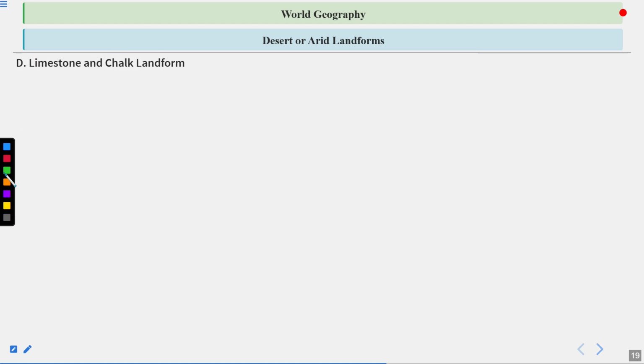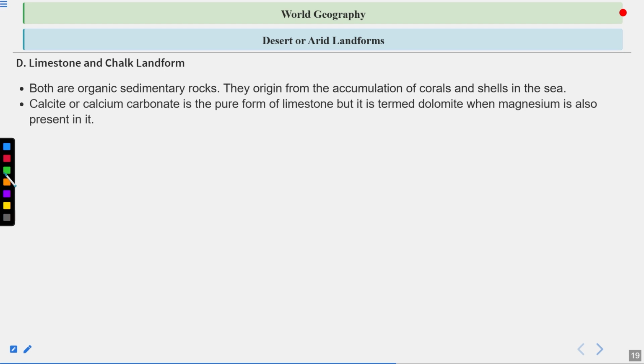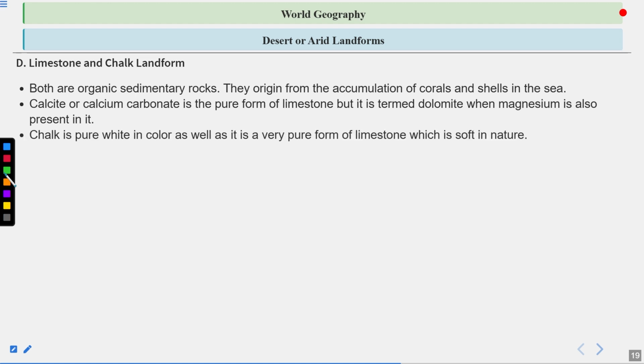Now let's talk about the limestone and chalk landform, and they are also called a type of karst topography. So both are organic sedimentary rocks. They originate from the accumulation of corals and shells in the sea. Calcite or calcium carbonate is the pure form of limestone, but it is termed dolomite when magnesium is also present in it. Chalk is pure white in color, as well as it is a very pure form of limestone which is soft in nature.